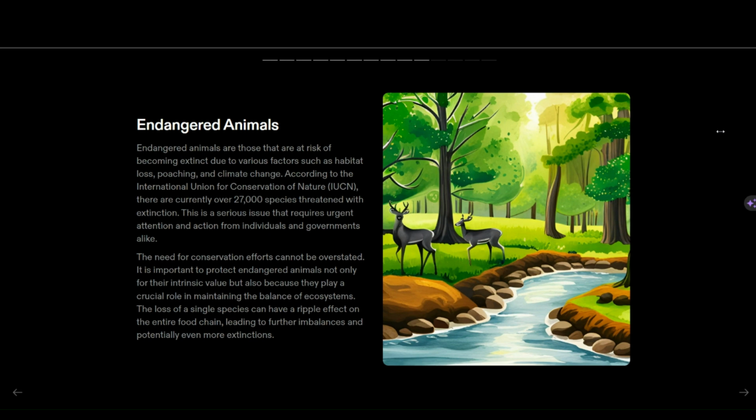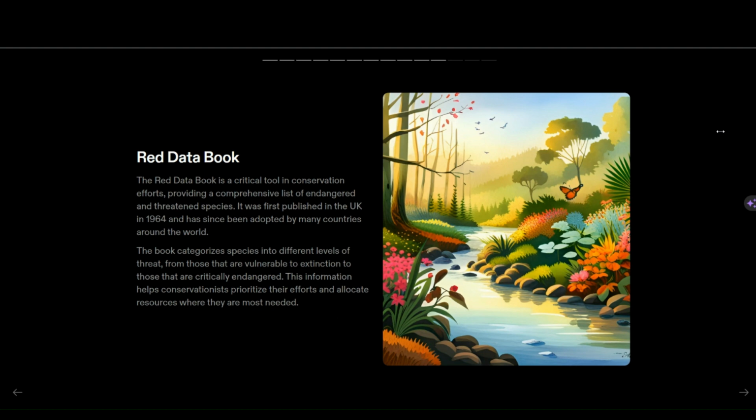The next important topic in this chapter is the Red Data Book. The Red Data Book is a book first published in the United Kingdom in 1964 and adopted in many countries, which lists endangered animals that are becoming more endangered. Their species have decreased over the years, and efforts must be prioritized and resources allocated where they are most needed. Some animals in India are the blackbuck, the great Indian rhinoceros, and the Himalayan musk deer, which have drastically decreasing populations.